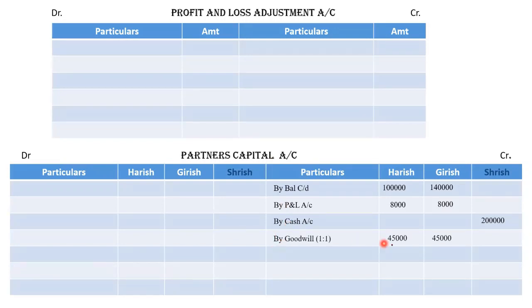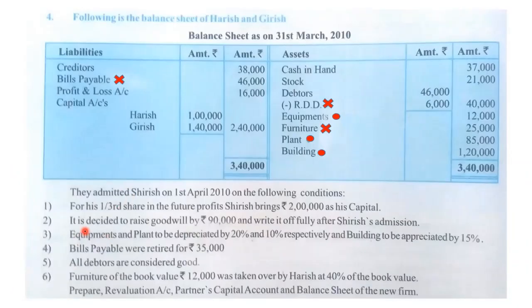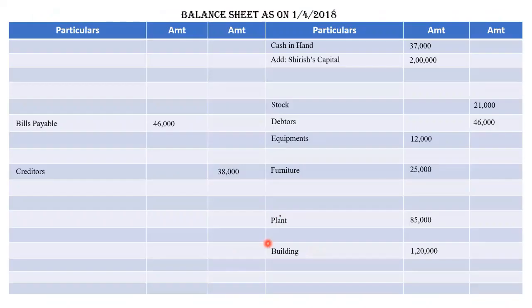by goodwill 1:1, so we have distributed equally and written off in the new ratio, that is 1:1:1. Next point is equipments and plants to be depreciated by 20% and 10%. Let's depreciate it. 20% of equipment is 2,400 and net amount is 9,600.